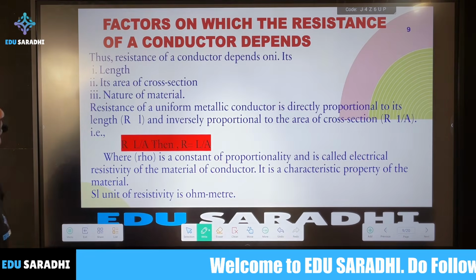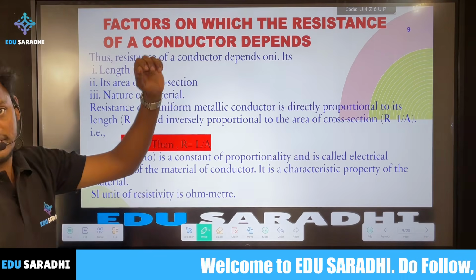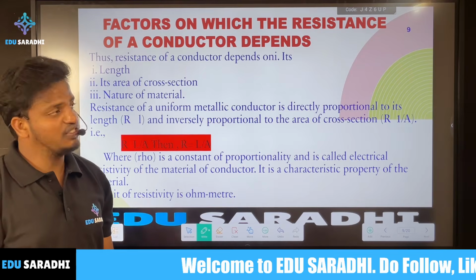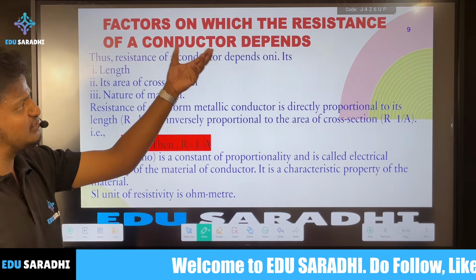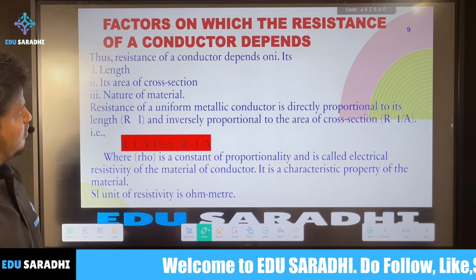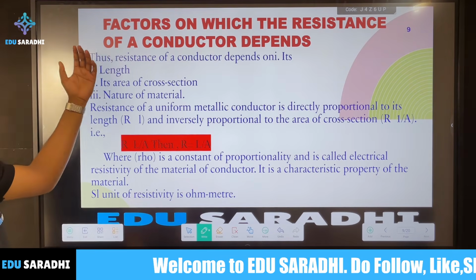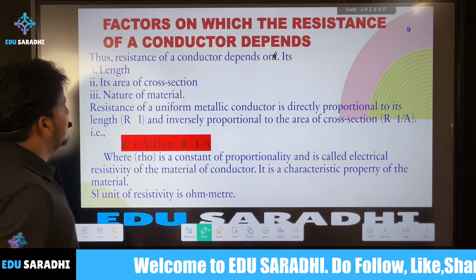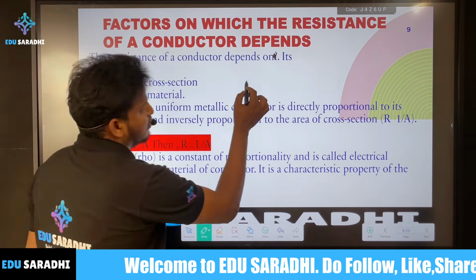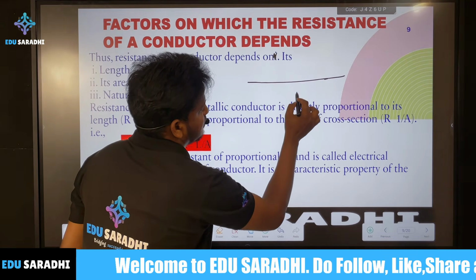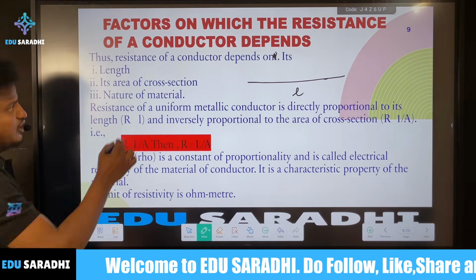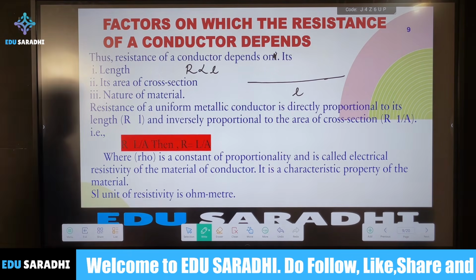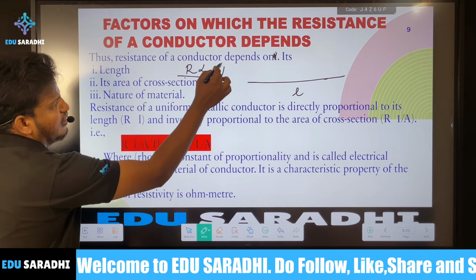Now next, we'll see a new concept about resistance. Just now we discussed that resistance opposes the flow of electric charges. Now, what are the factors the resistance will depend on? The resistance of a conductor depends on the length of the wire. Suppose this is a wire, and its length is L. The resistance of the wire is directly proportional to the length of the wire.